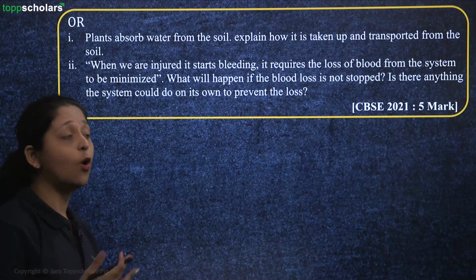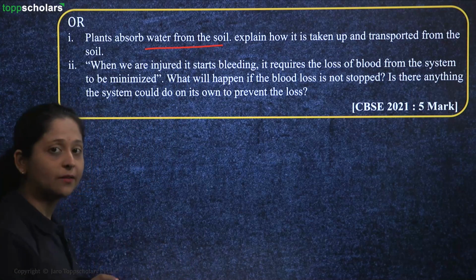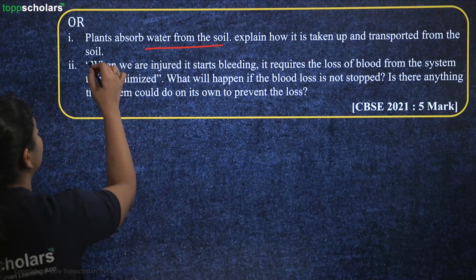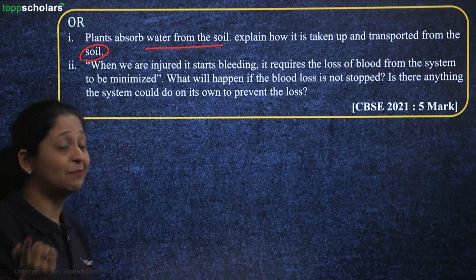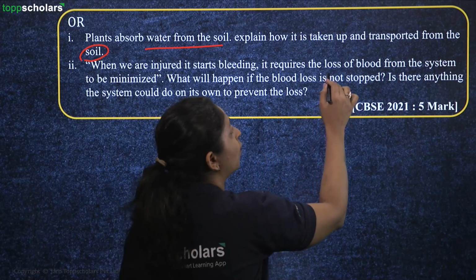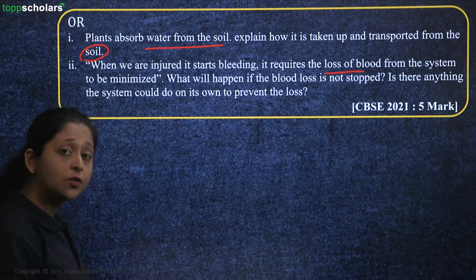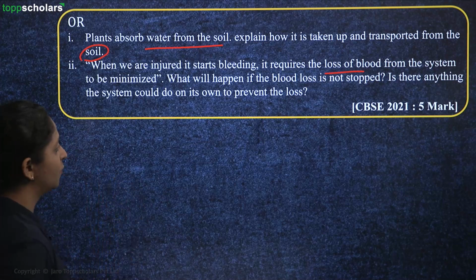Or you also have an option type of question for this one. Plants absorb water from the soil. You have to explain how it is taken up and transported from the soil. And when we are injured, it starts bleeding, right? So it requires the loss of blood from the system. So what will happen if blood loss is not stopped? Is there anything in your system to prevent that loss? Let's check the answer for the same.